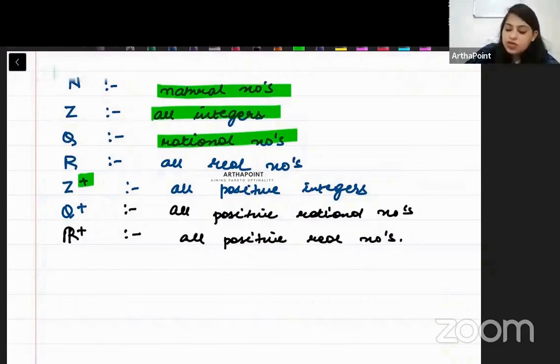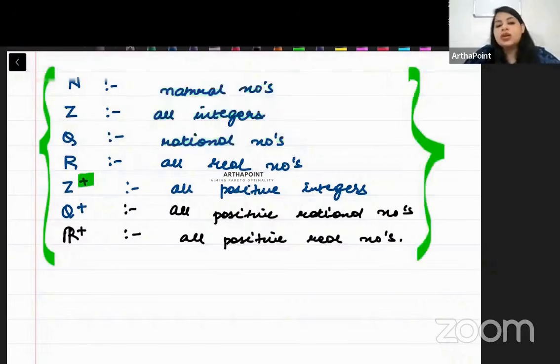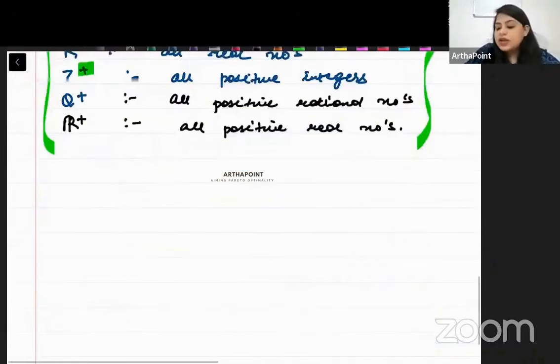But I will be using this throughout my maths classes. जो भी हम आगे पढ़ेंगे, मैं ये symbols throughout use करने वाली हूँ. So it is very, very important that you go ahead and learn these symbols. ठीक है जी?